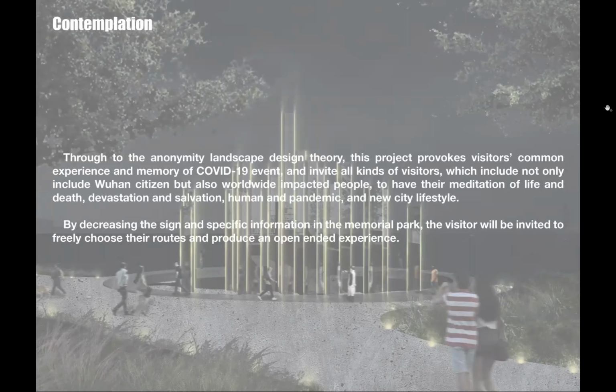In the end, the ambition of this project is to resonate with all different kinds of visitors. Even if they come from different cities or countries, this project can evoke their common memory and emotion through all the different AOI experiences and inspire them to have their own open-ended thinking.